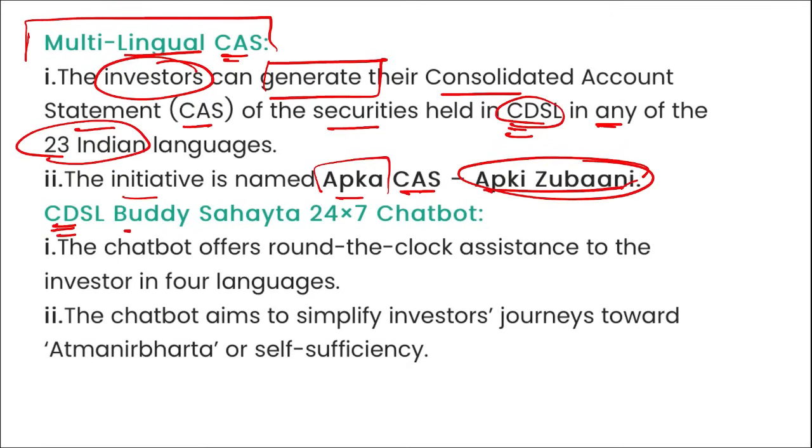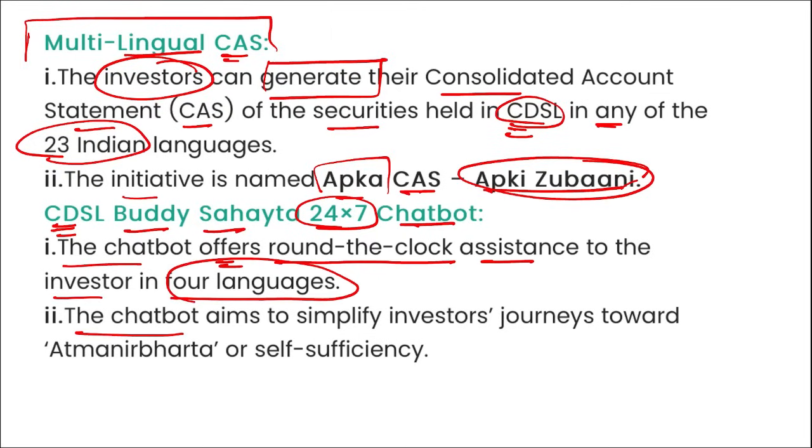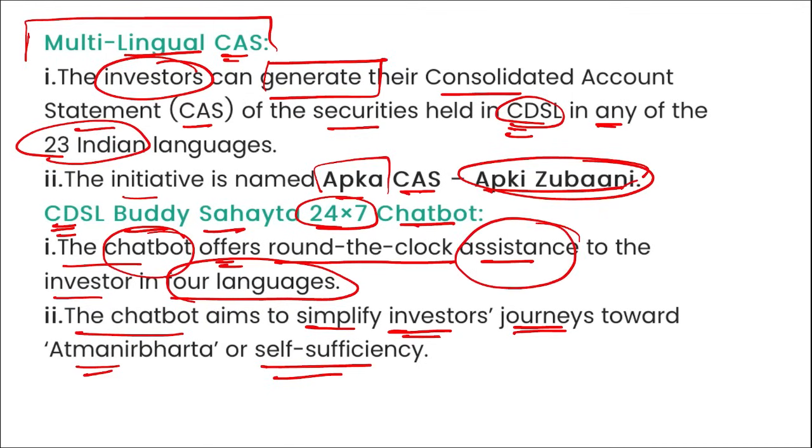The next is the CDSL Buddy Sahitya 24 by 7 chatbot. This chatbot offers round the clock assistance to the investors in four languages, and the chatbot aims to simplify the investors' journey toward Atmanirbhar Bharat or self sufficiency. Right? So these are the two initiatives launched by the chairperson of SEBI, Madhabi Puri Buch. One is in which they can generate their consolidated account statement of the securities held in CDSL in any of the 23 languages, and the second is a type of chatbot that will be providing assistance.